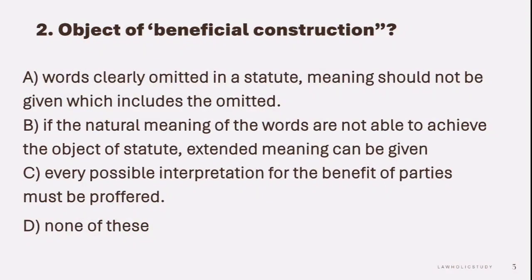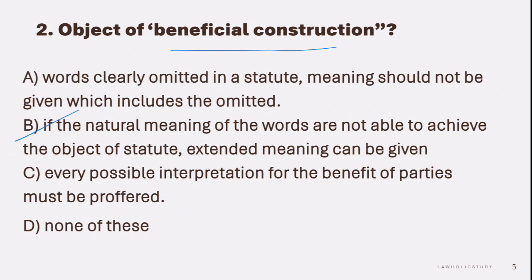Question: object of beneficial construction. The options are: A. Words clearly omitted in a statute, meaning should not be given which includes the omitted. B says if the natural meaning of the words is not able to achieve the object of a statute, extended meaning can be given. C says every possible interpretation for the benefit of parties must be preferred. It is the wrong spelling of preferred: double R comes in place of double F, and it is E there. So the right answer would be B.